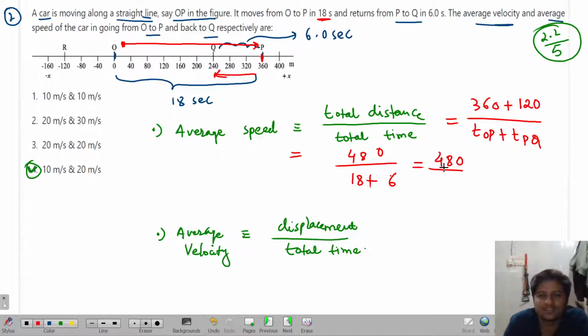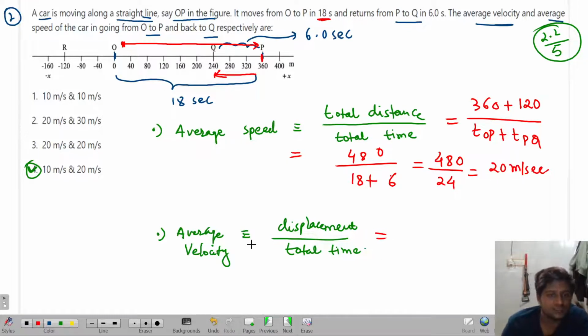So look over here. This is how much? 480 divided by 18 plus 6 is how much? 24. So this will become how much? 20 meter per second. Got it or not? So total average speed, what I'm getting is 20 meter per second. Next thing is you have to calculate average velocity. Here the confusion comes.